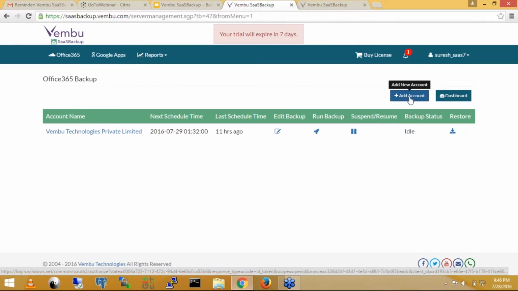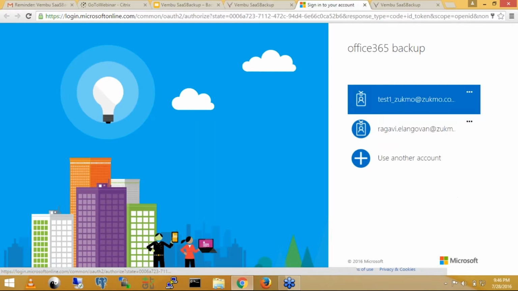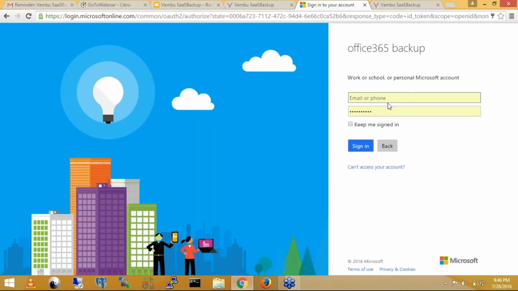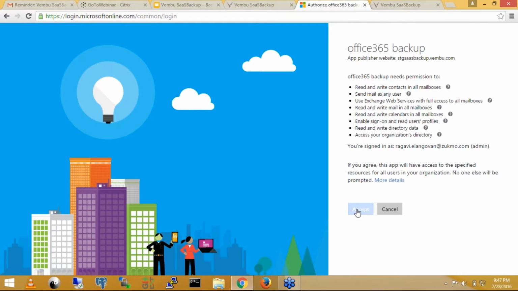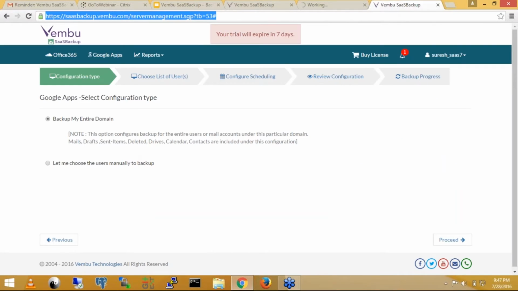Once you click on the Add Account button, you will have to enter the administrator account of your domain and the password. If you enter these, it will forward to get the information from your domain, and then you need to accept it.